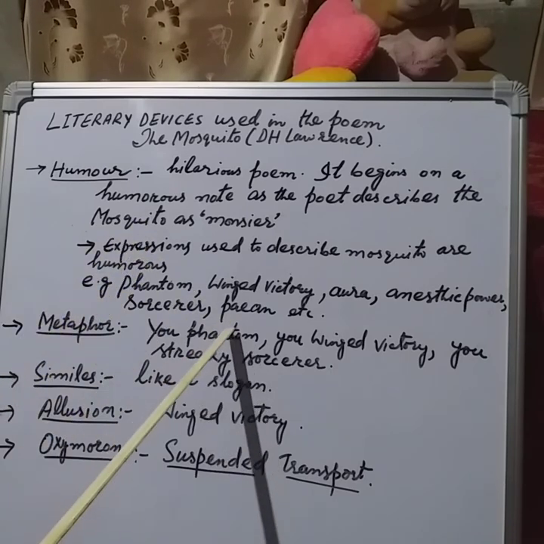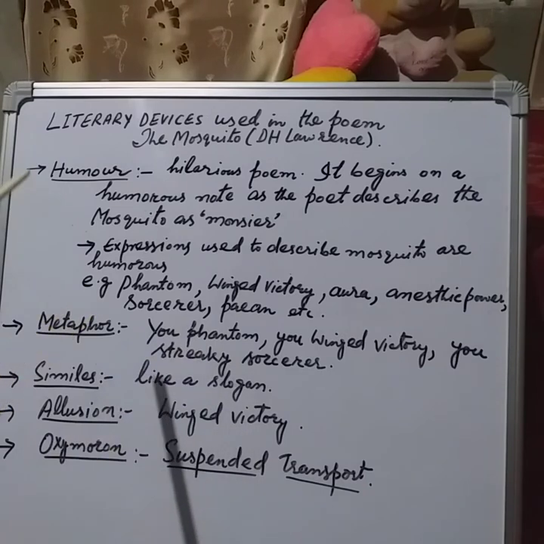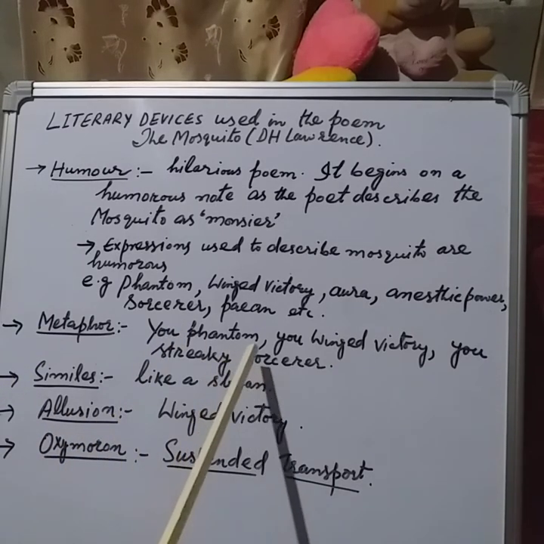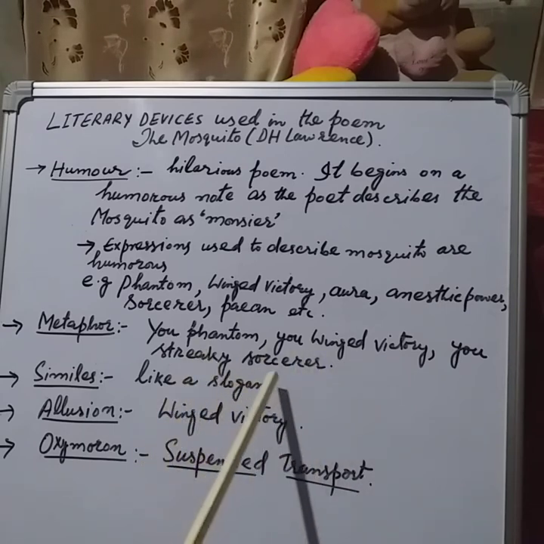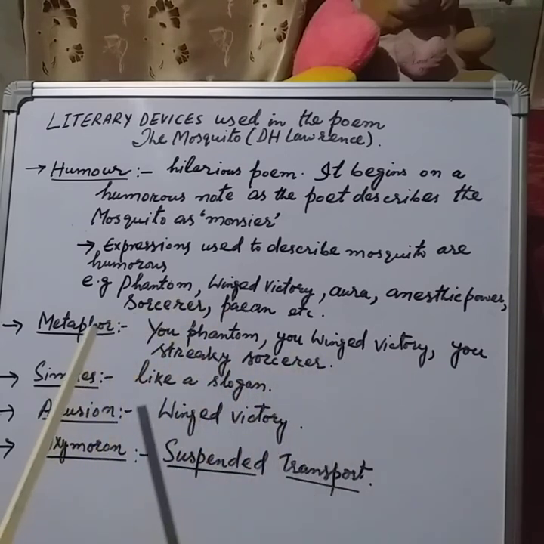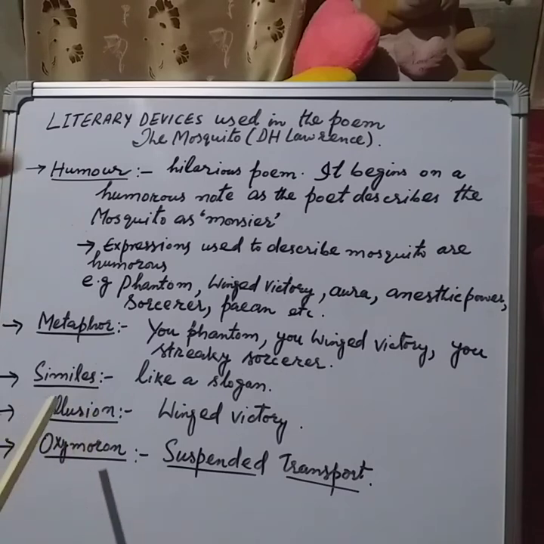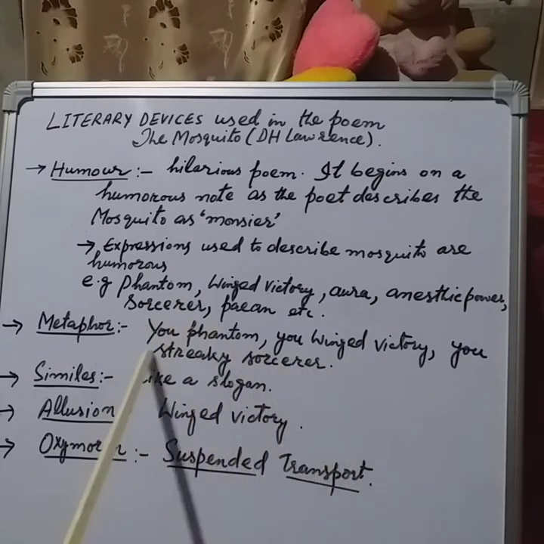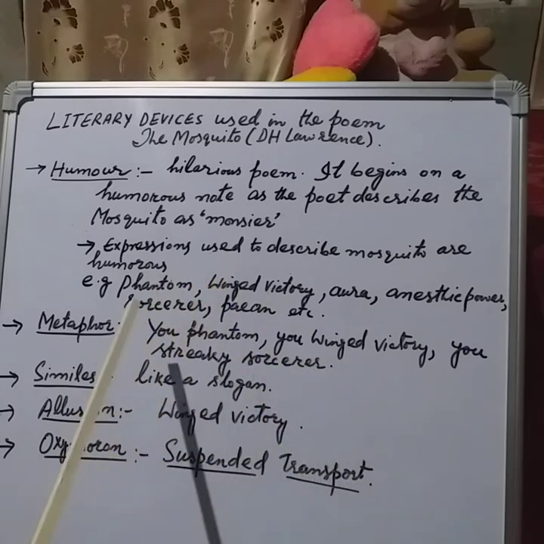Dear students, besides humor, one more device, that's metaphor, has been used in this poem. You know what metaphor is? Metaphor is basically a direct comparison. Here the master has been called you phantom. Phantom, you know, it's a ghost. You winged victory, you streaky sorcerer, magician जिसको हम कहते हैं. So here the master has been directly compared. Phantom, winged victory, streaky sorcerer. So these are the examples of metaphor in this poem.